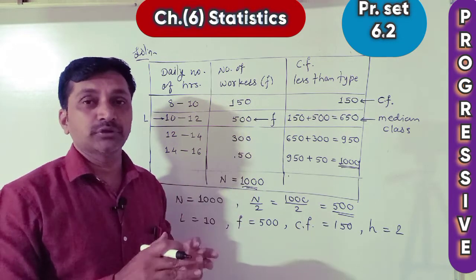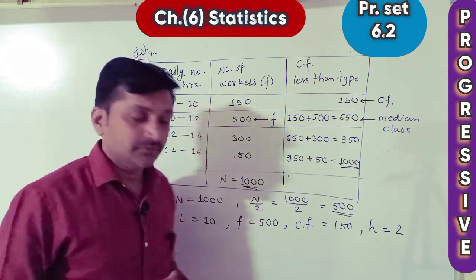Now the formula of median. Now we want median.